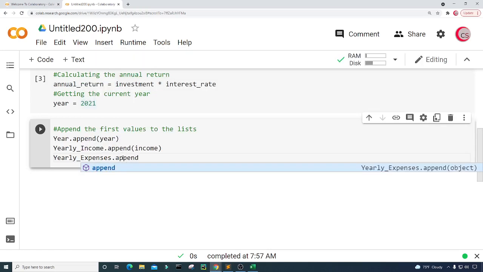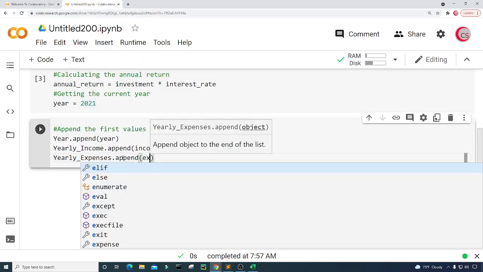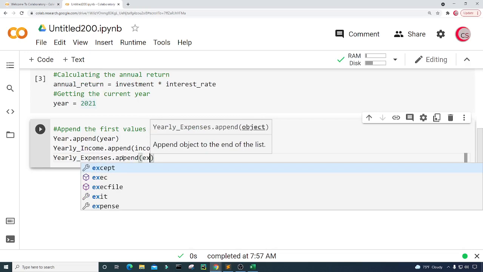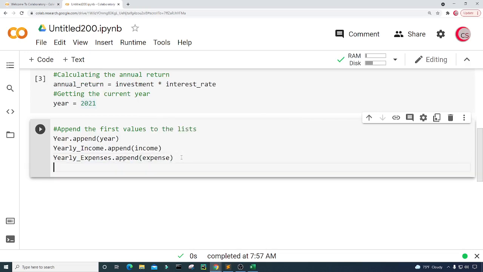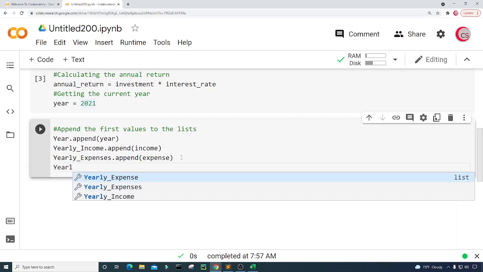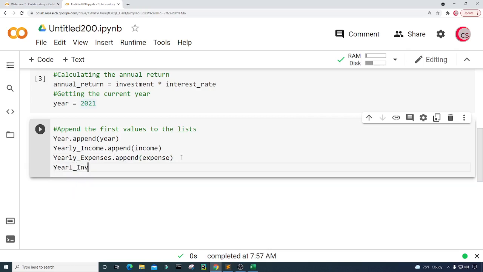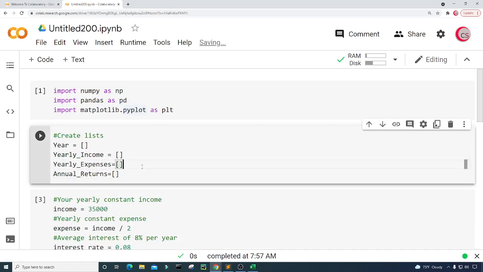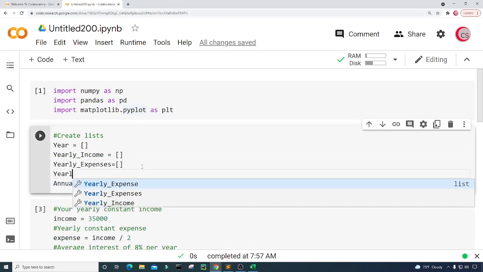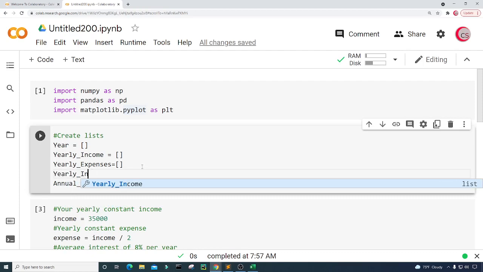So yearly expenses dot append, I'm going to append expense. Okay, and then yearly investments. Hopefully I put an S there as well. I don't have a yearly investments, so let me go ahead and create yearly_investments equals this.